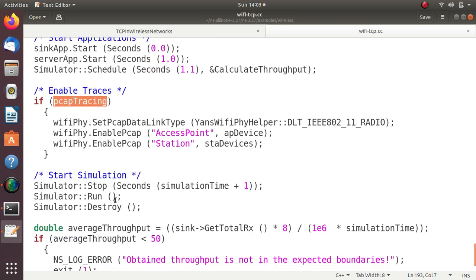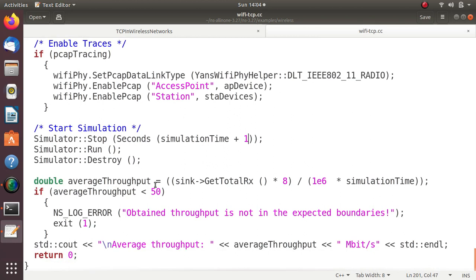Then start the simulation. Once you start the simulation, the simulation time plus 1. So already the simulation time is 1.1, then 2.1, 3.1, 4.1, 5.1, like that the simulation will be continuing. Then what is the value of average throughput after this destroy statement? What is the value of average throughput?